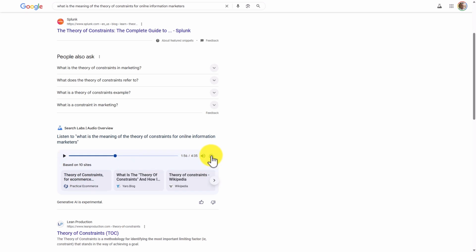You can also click on the speed. And if you want to speed up or slow down the audio overview, you can do it here in this area. So this is an experimental feature for Google Search that you can listen to an overview of the search results.